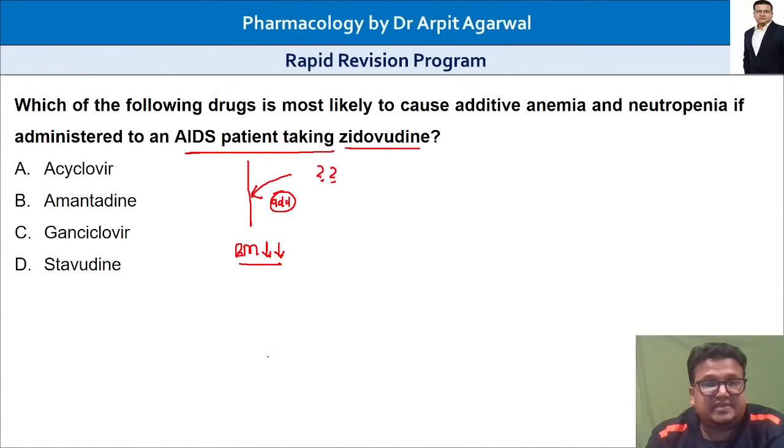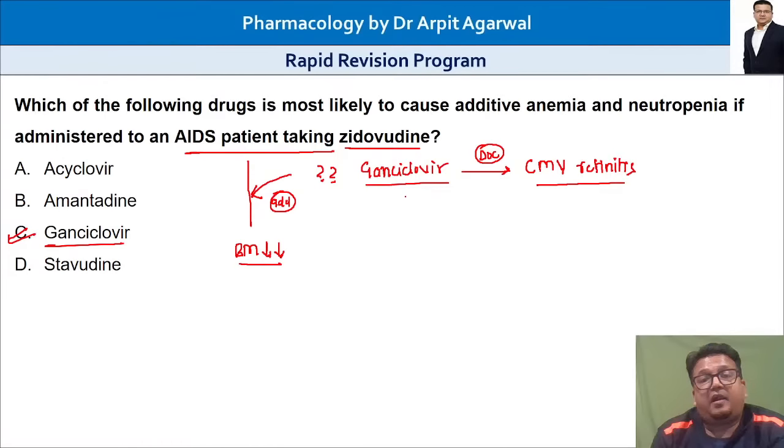Dr. Pi Square says C, ganciclovir. Dr. Sanjay says C. Dr. Ahmed says B. The answer is ganciclovir. Ganciclovir is the drug of choice for cytomegalovirus CMV retinitis, and this drug also causes bone marrow suppression.